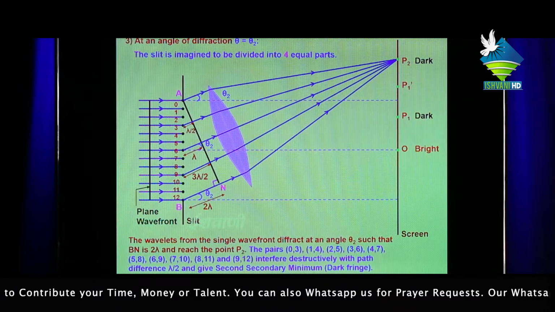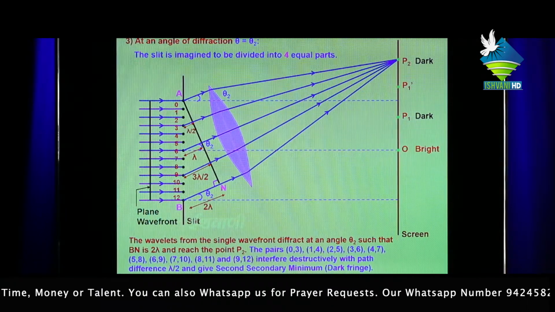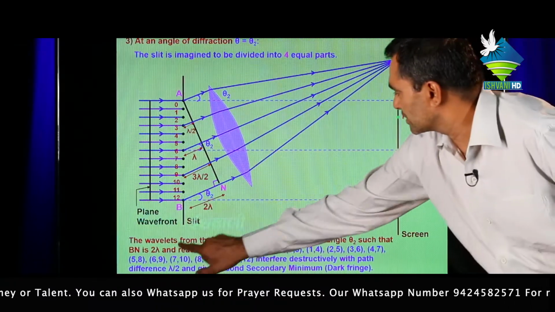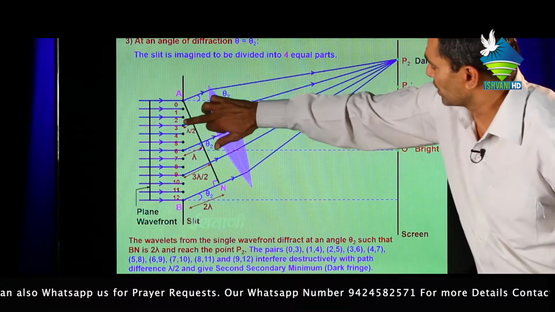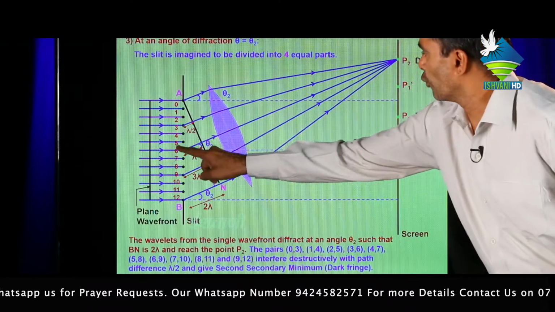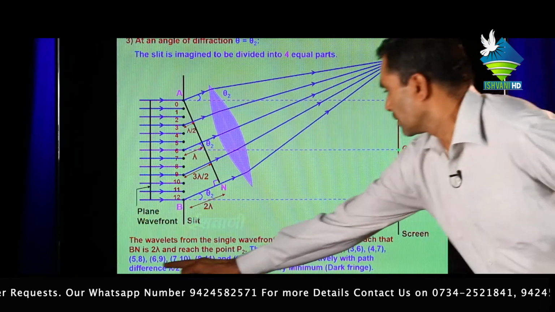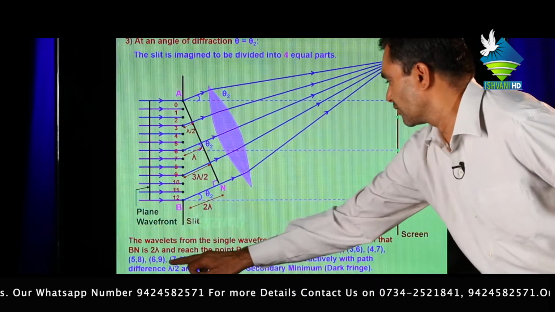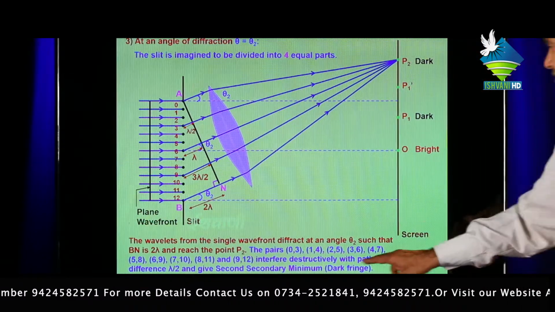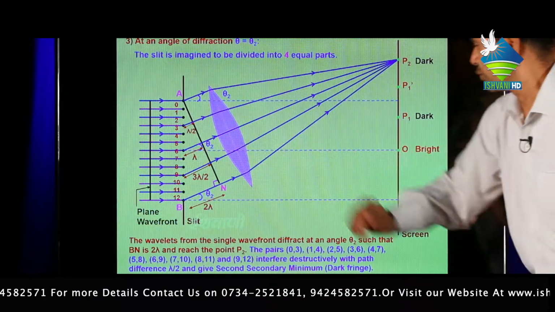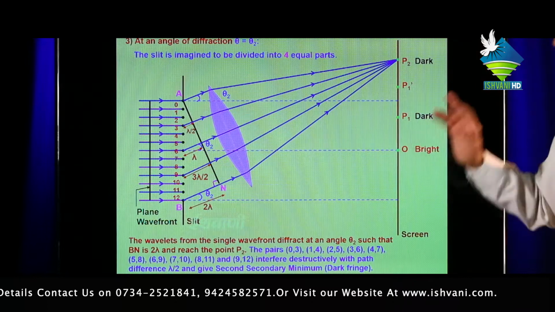The wavelets from the single wavefront diffract at angle theta 2 such that BN is 2 lambda and reach the point P2. The pairs interfere destructively with path difference lambda upon 2 and give secondary minima, dark fringes.